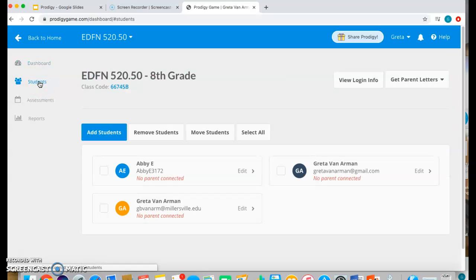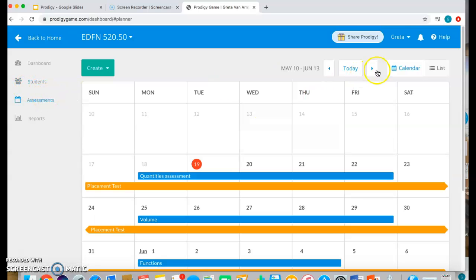And over here in the students section, this is a class code that I will be sending to students so that they can log in. And here are my students' names. Right here, it says parent not connected, so I know that I need to get the student connected with their parent online so that they can interact with the games and work upon their math skills. So up here is where I can send the letter that I have showed previously, so it can be digital format or printed format. And right here is assessments.